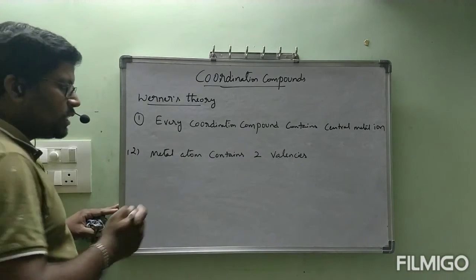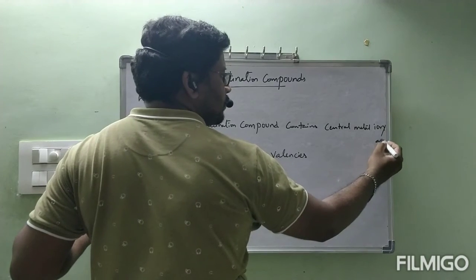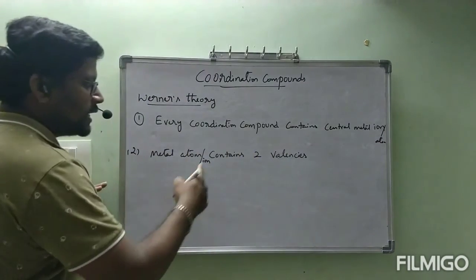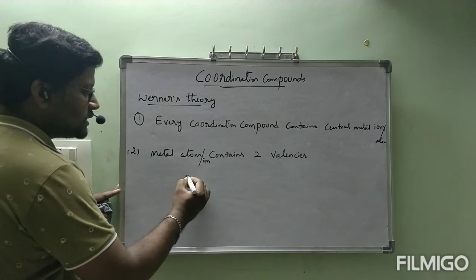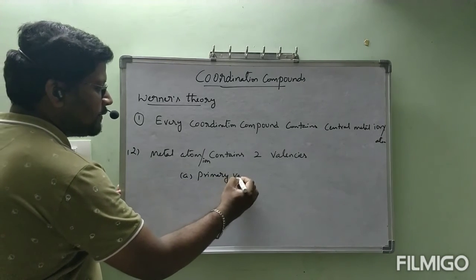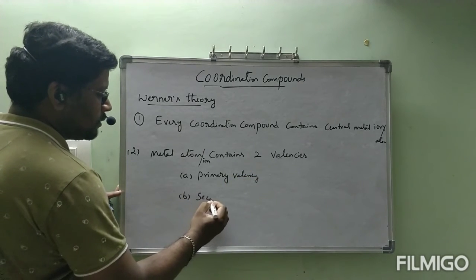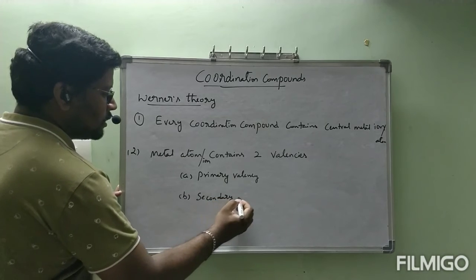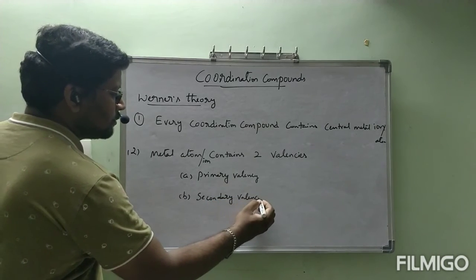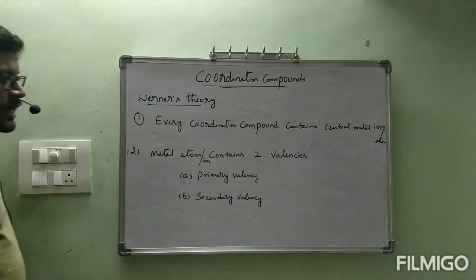That metal atom or ion contains two valencies. Those two valencies are A, primary valency, and B, secondary valency. Metal atom or ion contains two valencies.